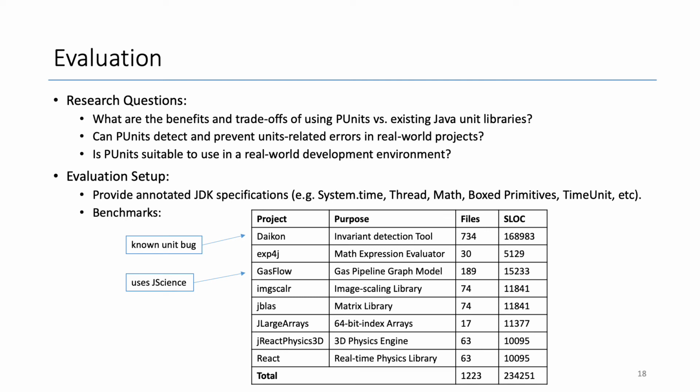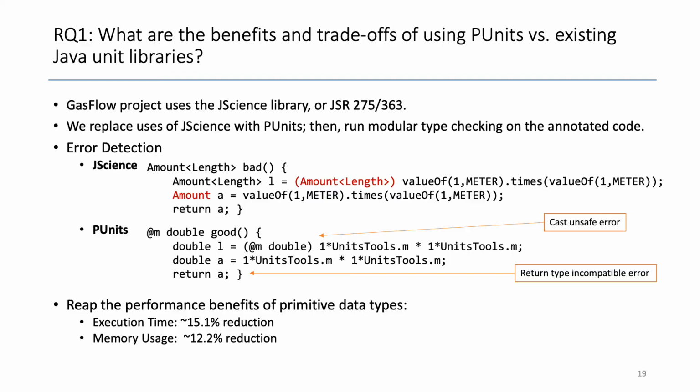To answer these questions, we first provided the annotated JDK specifications for commonly used libraries. The benchmarks are open-source Java projects with scientific computations. Project Dietl contains a known unit bug. Project Gasflow uses JScience, which is a Java unit library.